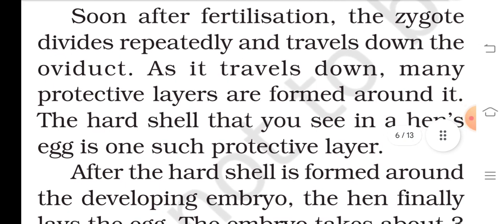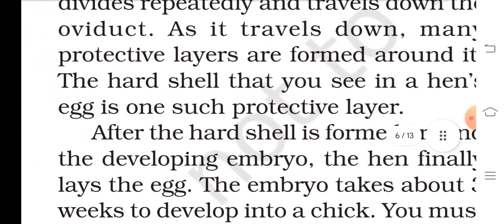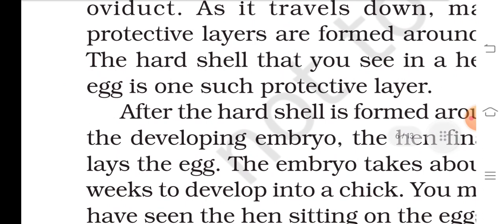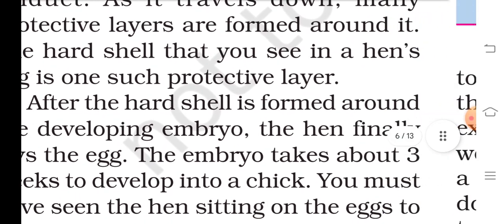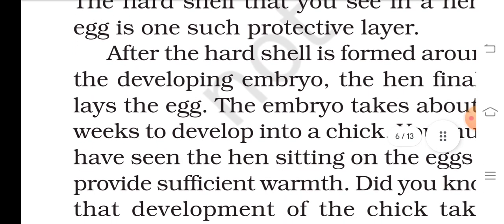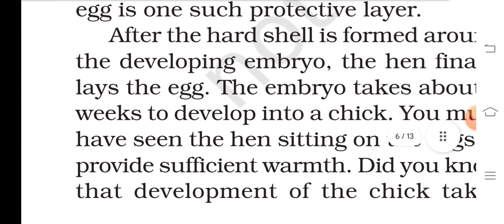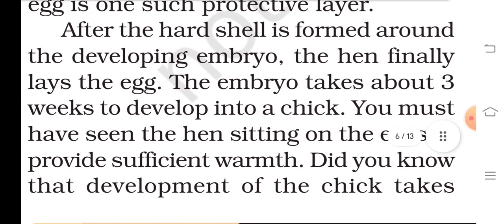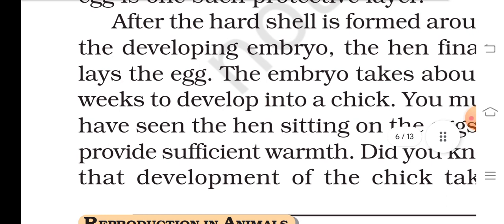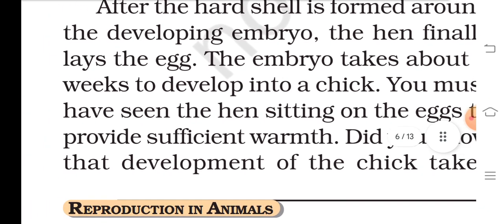As it travels down, many protective layers are formed around it. The hard shell that you see in a hen's egg is one such protective layer. After the hard shell is formed around the developing embryo, the hen finally lays the egg. The embryo takes about 3 weeks to develop into a chick.